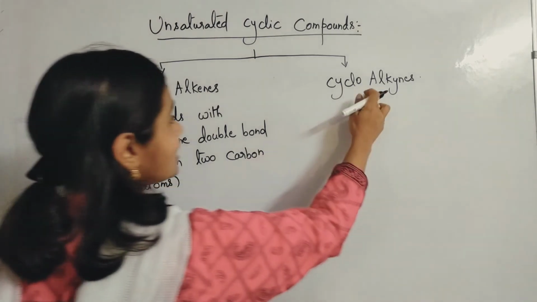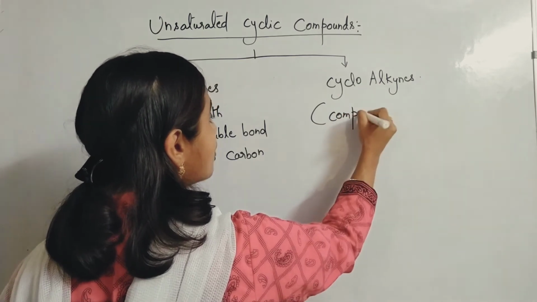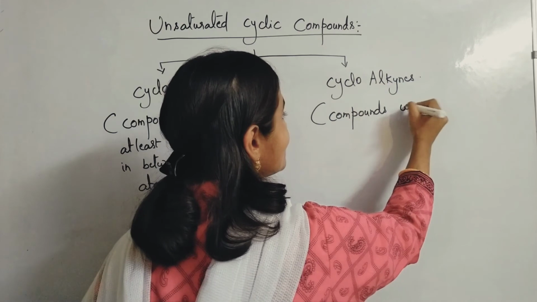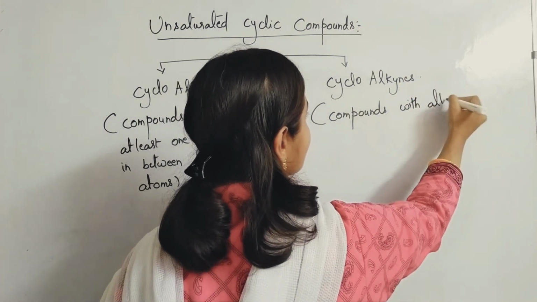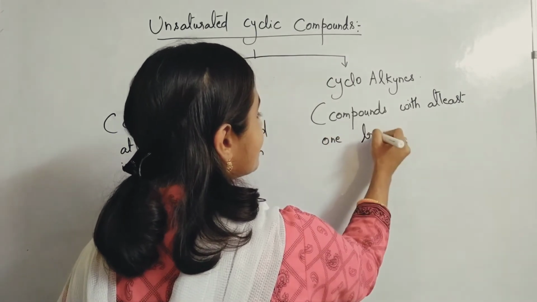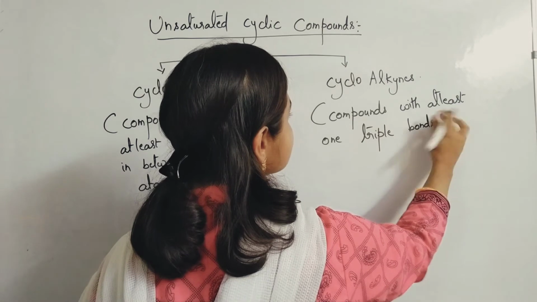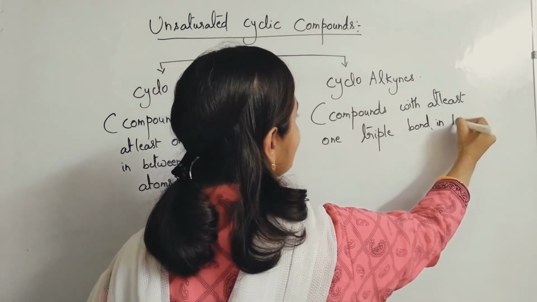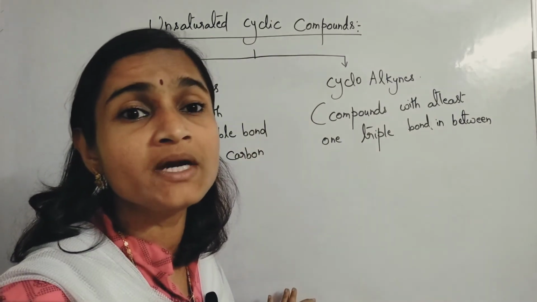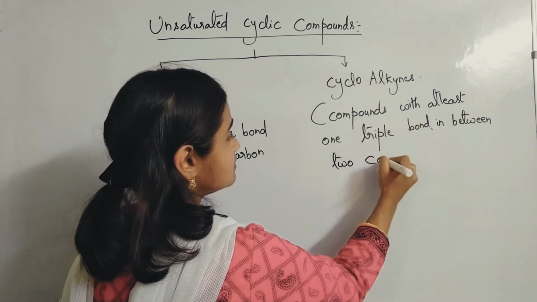And cycloalkynes are what? Compounds with at least one triple bond. You call them cycloalkynes. At least one triple bond in between two carbon atoms, then you call them cycloalkynes.